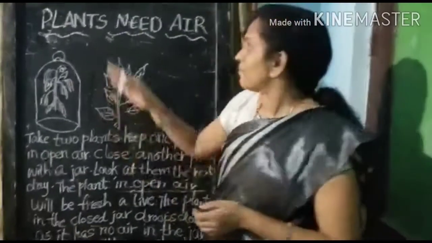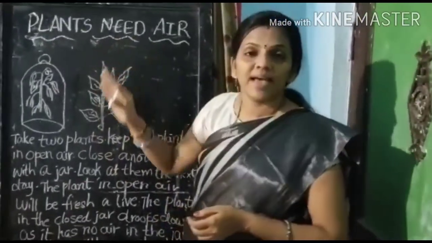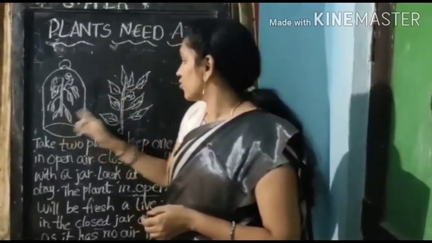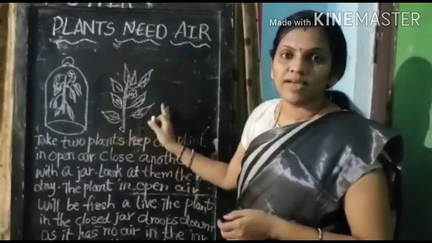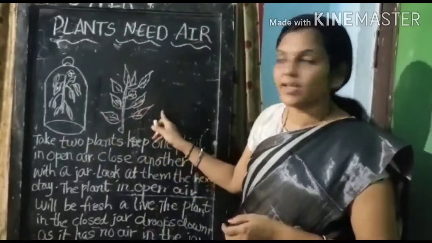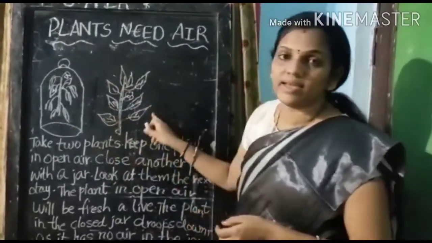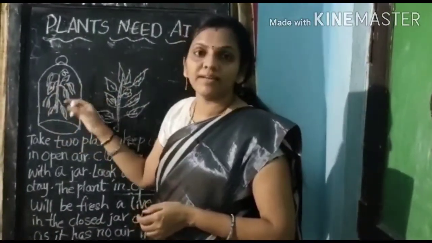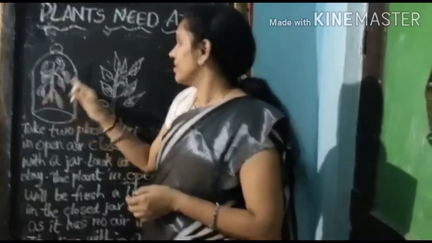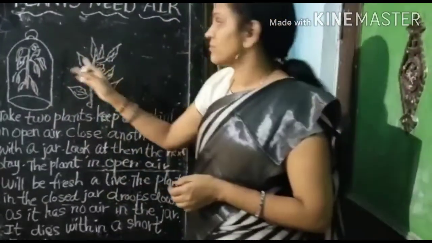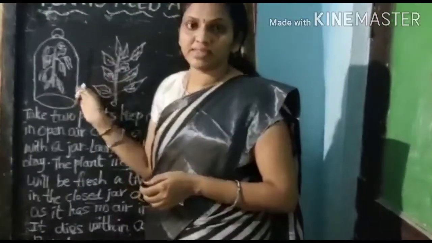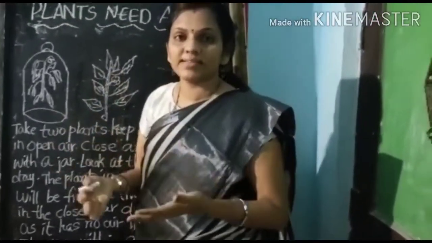Next topic is plants need air. See, take two plants. Keep one plant in open air. See this plant in open air. The other plant, close it with a jar. This plant is in a closed jar. Look at them the next day.